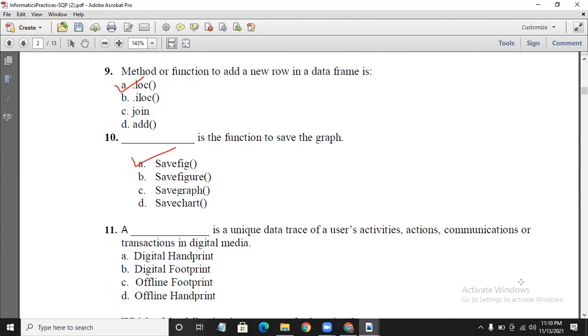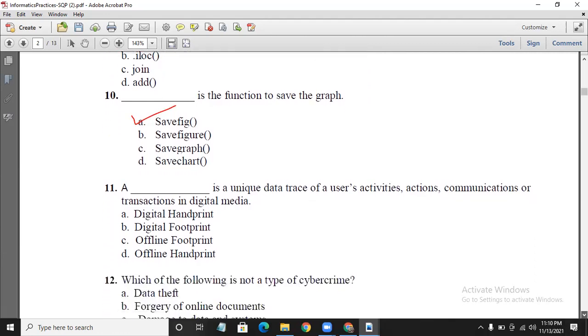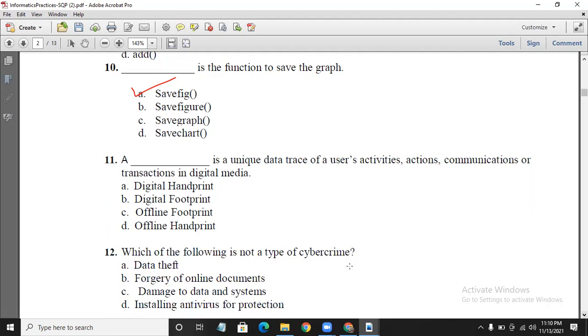Dash is a unique data trace of a user's activities, actions, communications, or transactions in digital media. The options are digital handprint, digital footprint, offline handprint. The answer is digital footprint. These are the traces that you are leaving based on your internet activities. There are two types of digital footprint: active and passive.